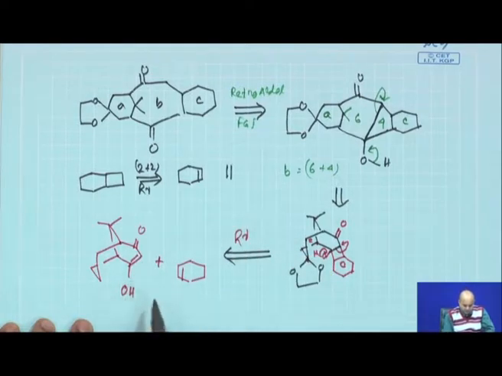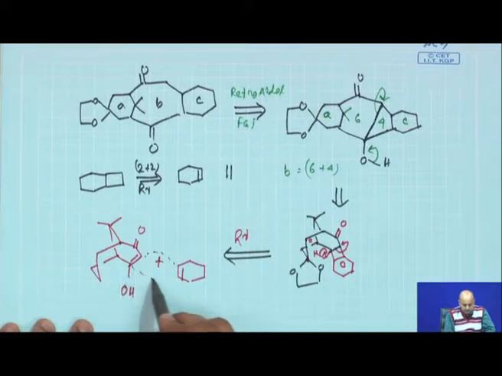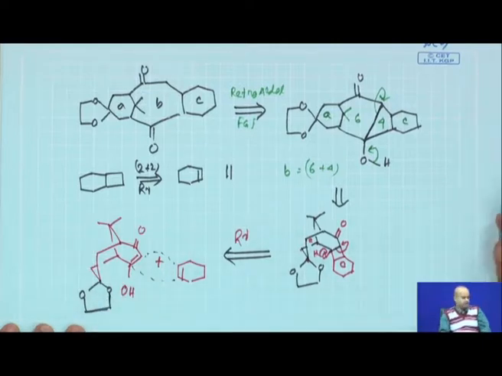So, this will give you the 4 member ring with this connection, with this connection. Then the alcohol part will undergo the retroaldol reaction. This ketone is basically protected as its ketal. So, now we will do the forward synthesis.